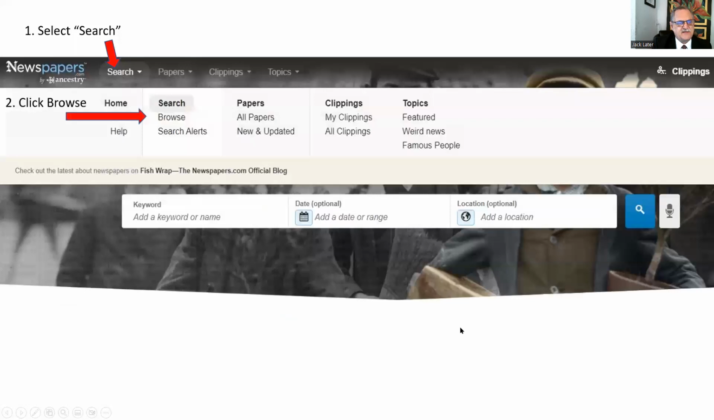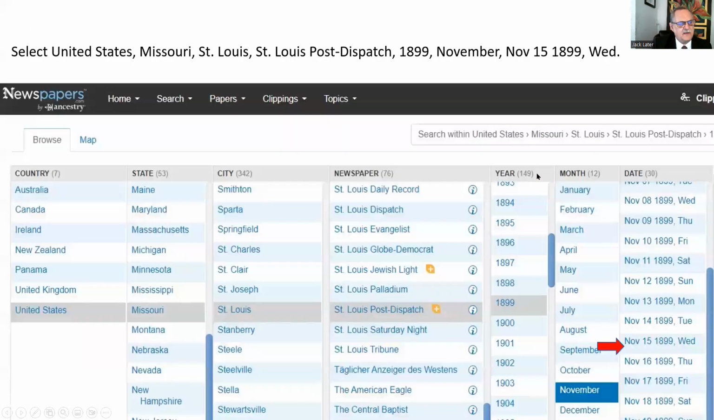I'm going to go to newspapers.com. This time I'm going to click on the search feature right here and then select browse right here. Do that right now. If you have a different window open, click on browse. And when you click on browse, you're going to get this page. This allows you to select the state, the U.S., and then the state, St. Louis Post-Dispatch. That's what showed up in the index in Ancestry.